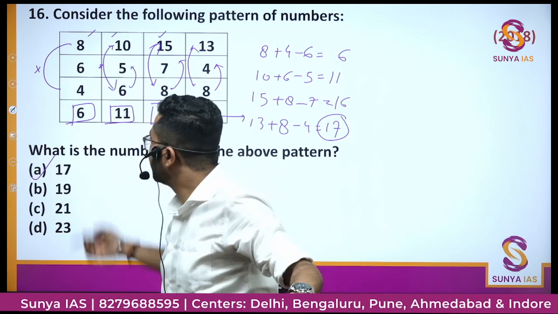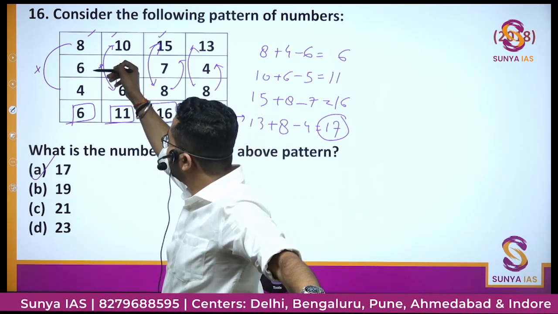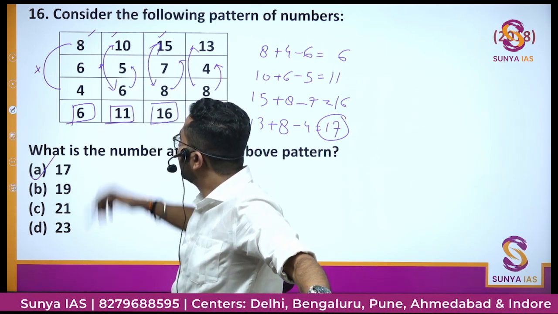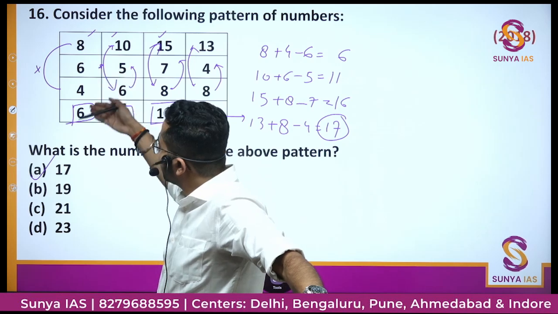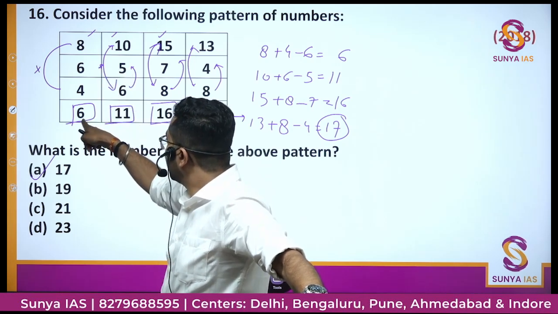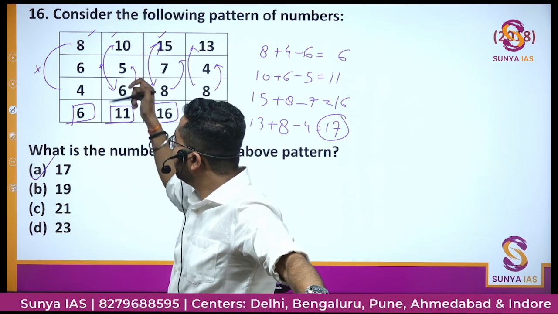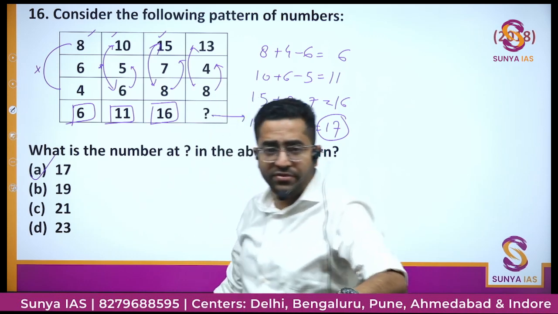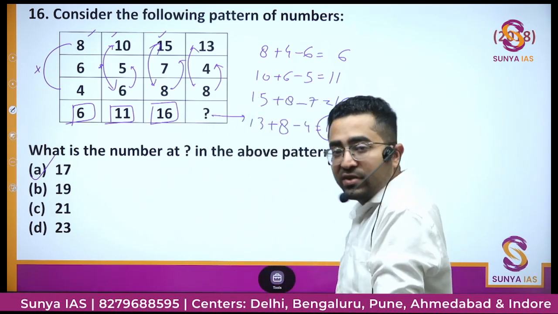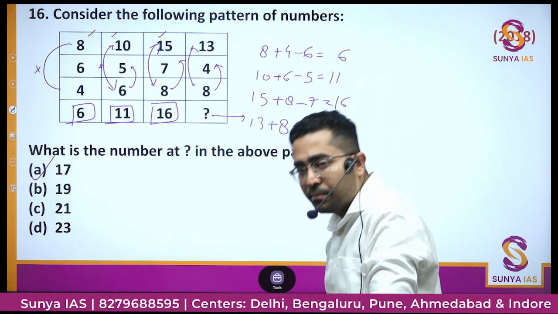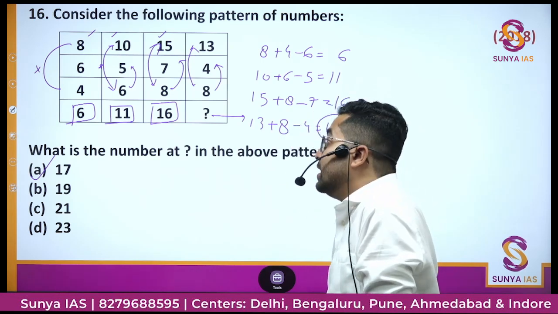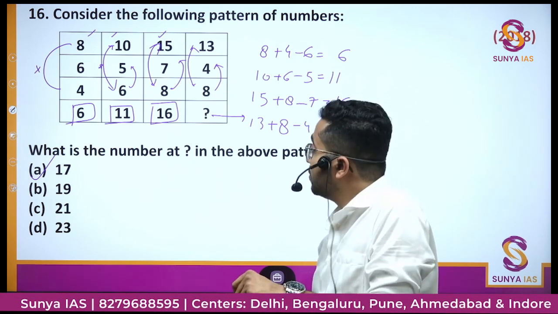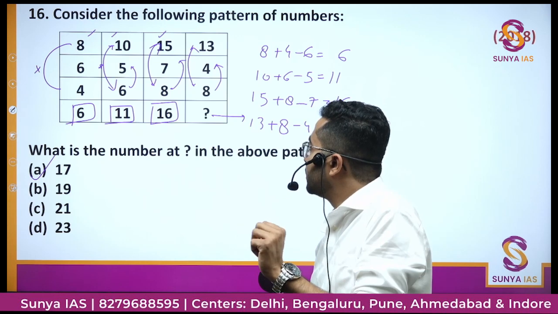Then we went for column. In column also difference thing is not working. 8 minus 6 is 2, then 10 minus, यहाँ पे दो का डिफरेंस आ रहा है बट यहाँ पे नहीं आ रहा है, right. Then we tried to add these things, but these numbers were not coming after addition of these three numbers. Then what we did, we tried 8 plus 4 minus 6 kind of. So actually we tried to apply different number of cases, and this thing will only come into your mind once your intuition gets developed, and that intuition will be developed only after practicing a lot of questions that I have told you earlier.